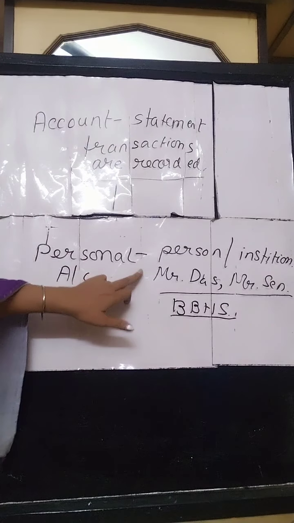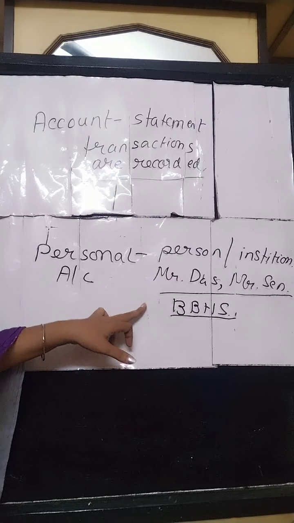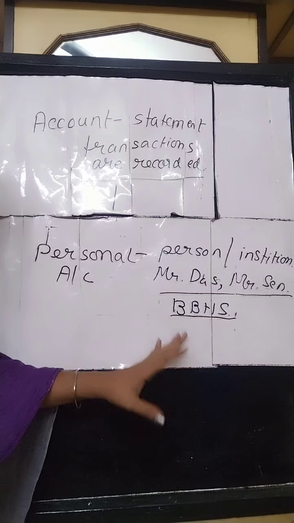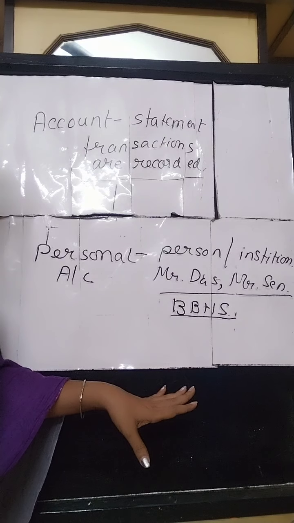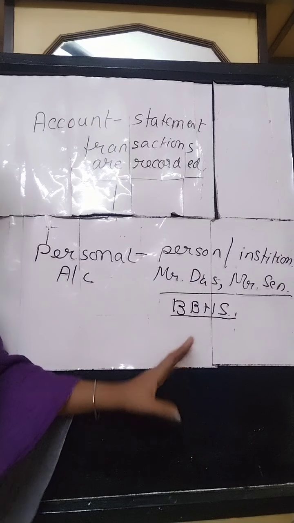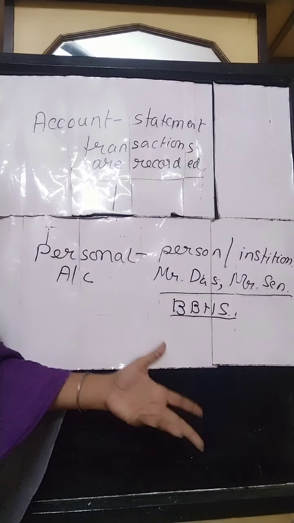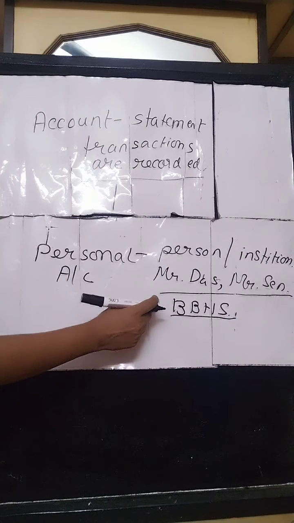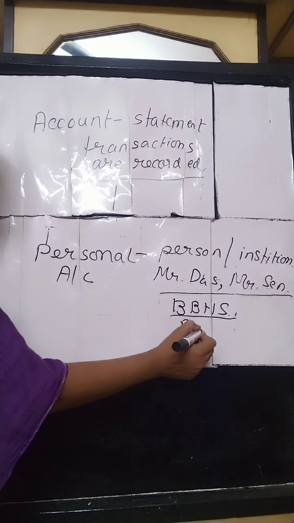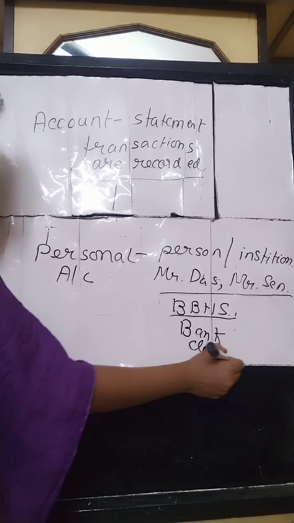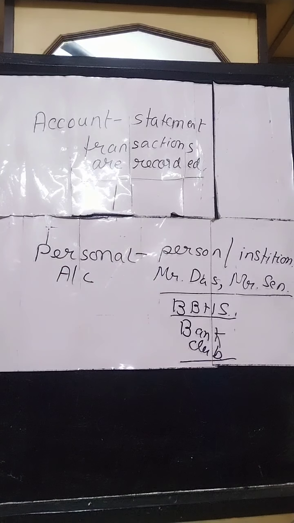All the transactions entered here are related to any particular person or institution or firm. So this belongs to personal account. It can be any kind of natural person, say Mr. Roy, or any kind of artificial person. Artificial person means any school or any kind of bank, or any kind of club. All these belong to personal account.